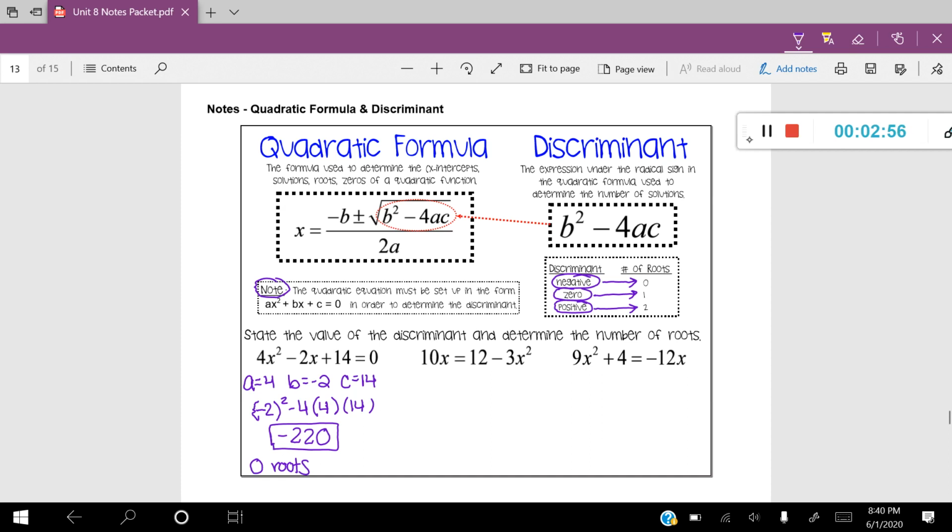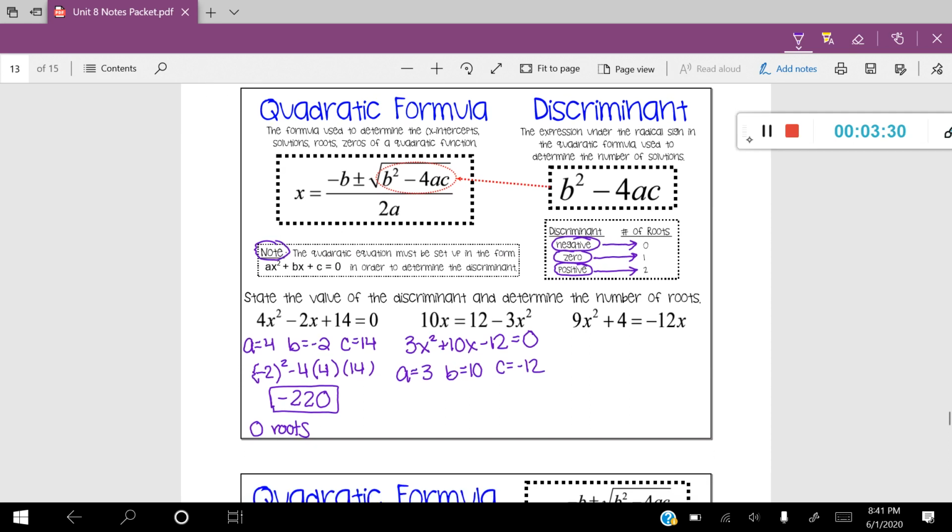Let's try another one. Looking at the second one, I have to ask myself, is this in standard form? And it's not. So let's go ahead and I'm going to move everything over to the left-hand side. If I do that, that's going to leave me with 3x squared plus 10x minus 12 is equal to 0. And all I did was move those variables around to get them all on the left-hand side. Now I can identify my a, which is 3, my b, which is 10, and my c, which is -12.